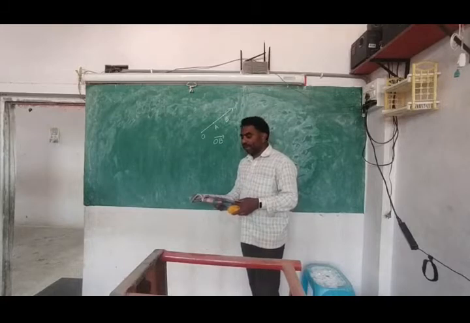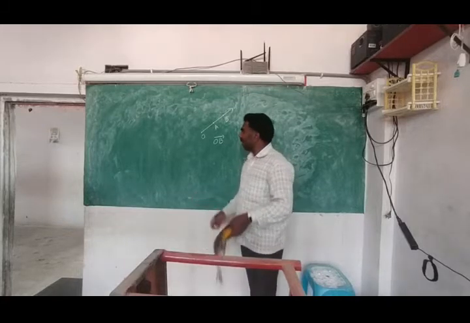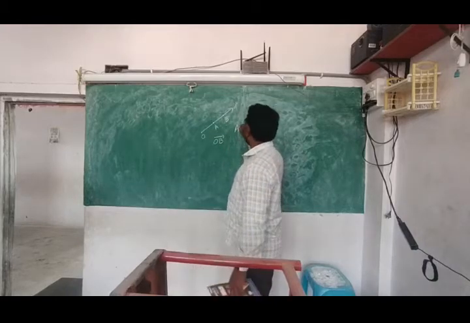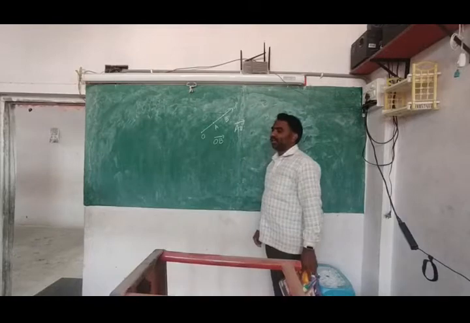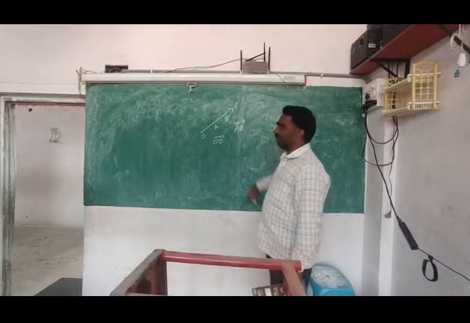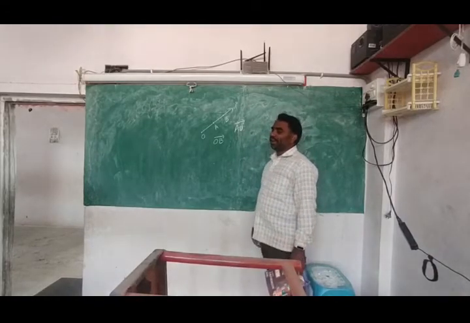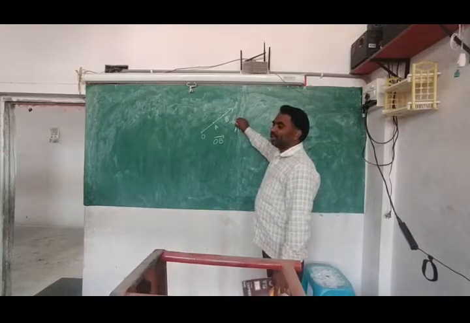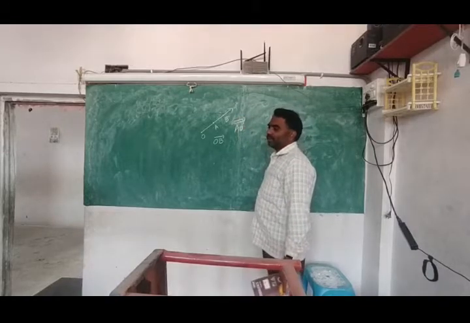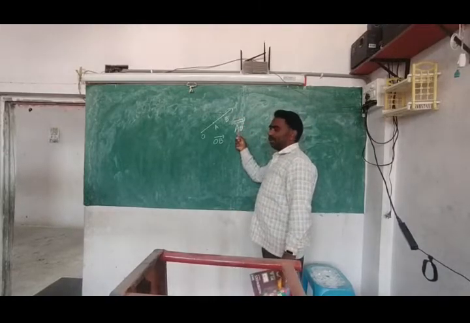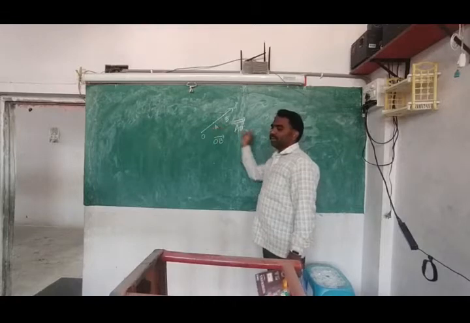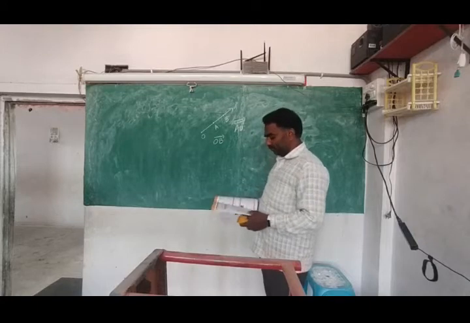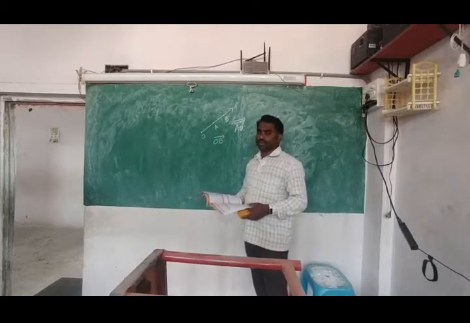Okay, then the second question. Can you write the ray like this, ray AO? Can you write like this? See carefully. No, you cannot write like that. What is the problem here? If you keep the arrow mark here, this is wrong. It indicates A is the end point, but A is not the end point here. That's why you cannot write like that.